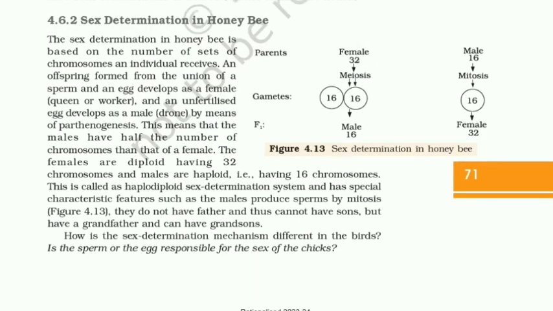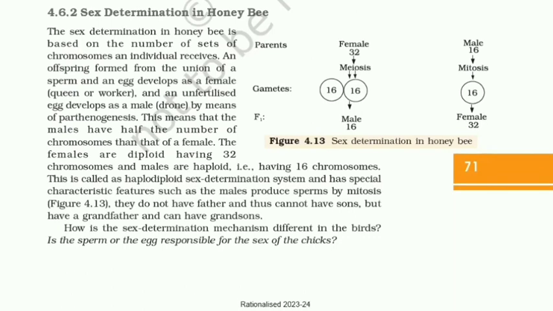4.6.2 Sex determination in honeybee. The sex determination in honeybee is based on the number of sets of chromosomes an individual receives. An offspring formed from the union of a sperm and an egg develops as a female, that is queen or worker, and an unfertilized egg develops as a male, that is drone, by means of parthenogenesis.